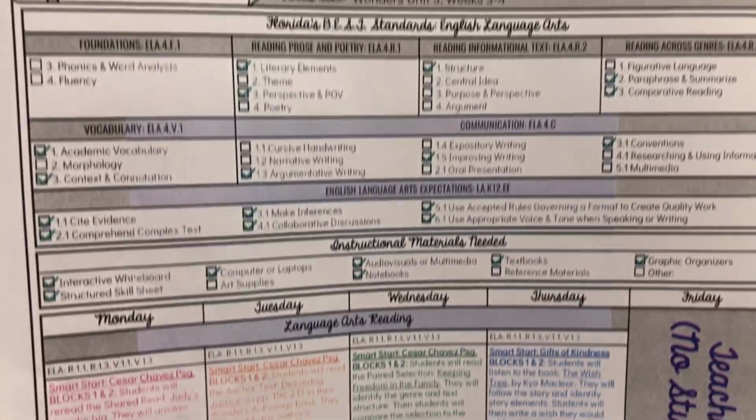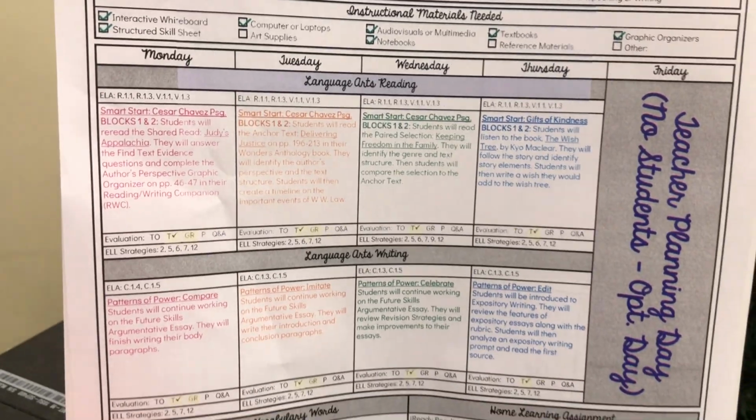So even though they got new assignments today, they're getting new assignments next week. It's just how it's going to be. Next week is a 4-day school week. So my lesson plans are, like I said, all ready to go. Here they are, all for next week. I'm just hoping that next week we can finish this unit, which I'm not going to give a test on, but at least go over those important reading skills and standards.